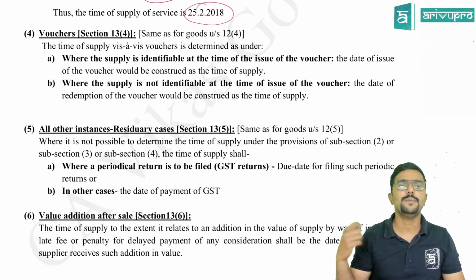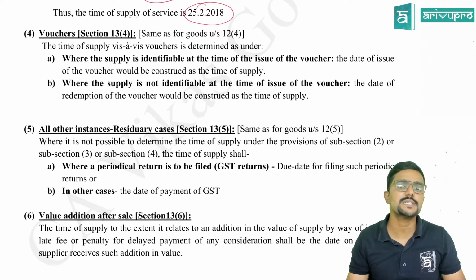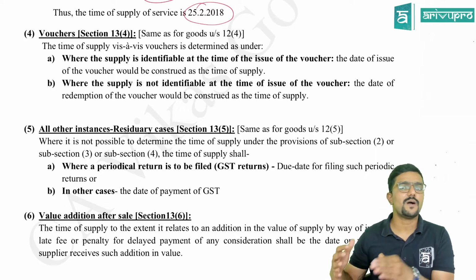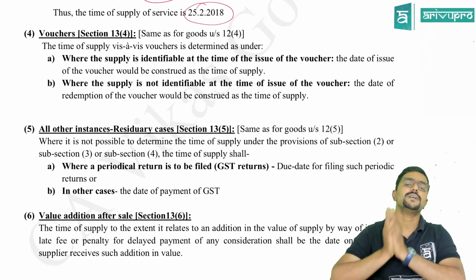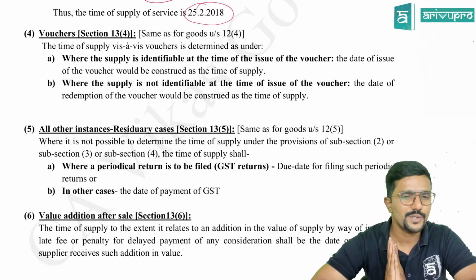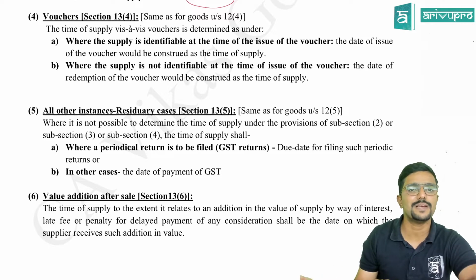Then coming to subsection 6 talks about the value of supply in cases of addition in the form of interest, fee or penalty. Clear, guys? So the subsection orders remain same under section 12 as well as under section 13. Clear? You can quickly go through everywhere. You can observe there. I have given same as for goods, same as for goods.